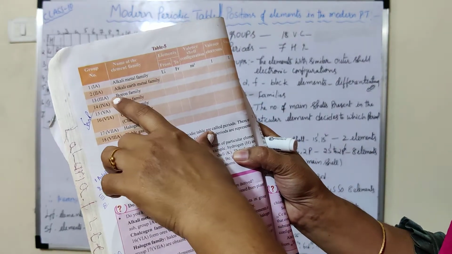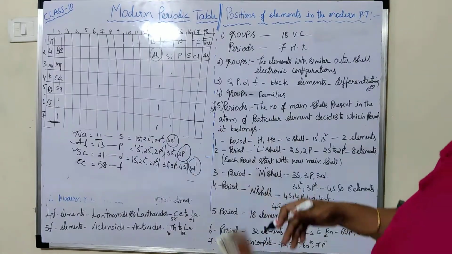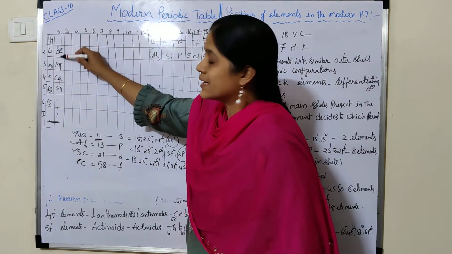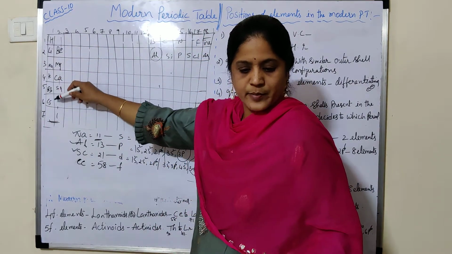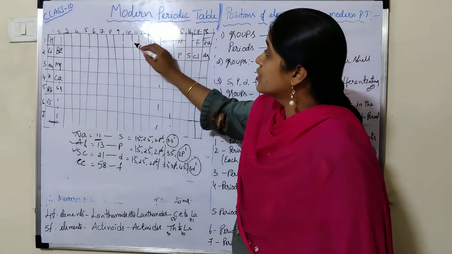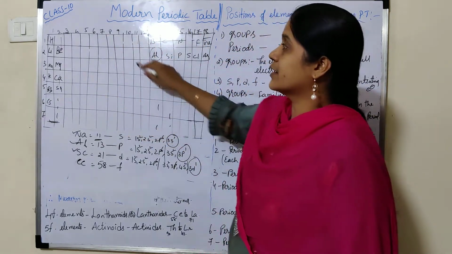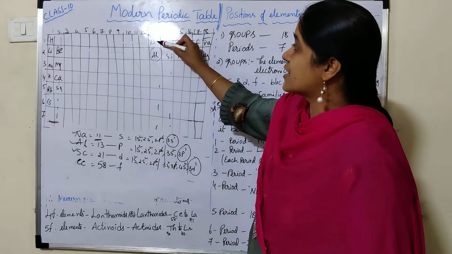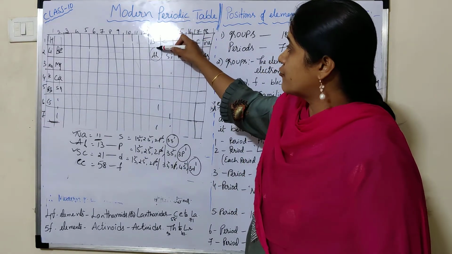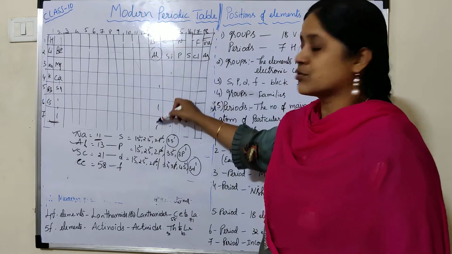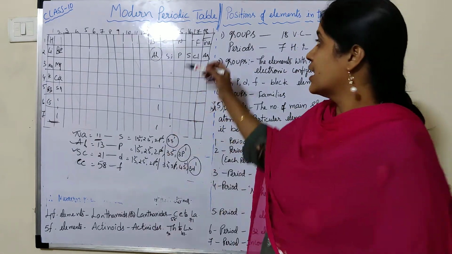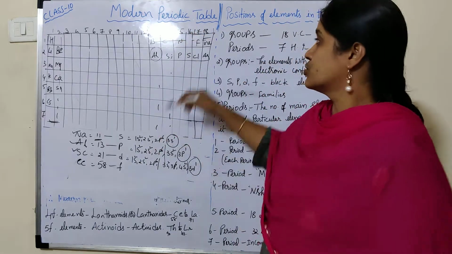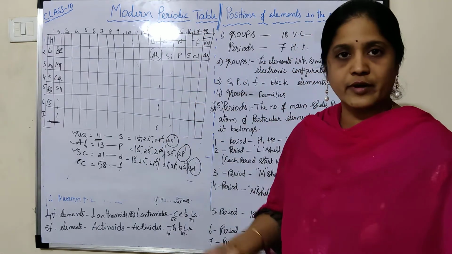Alkali metal family, alkali earth metal family. So these are known as the alkali family and the alkaline earth metal family. Now, leaving aside the inner transition elements, the 13th group elements start from boron. So this family is known as the boron family, and the 14th group elements start with carbon. So this family is known as the carbon family.